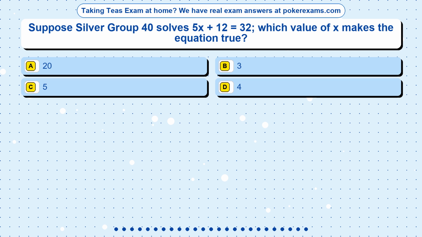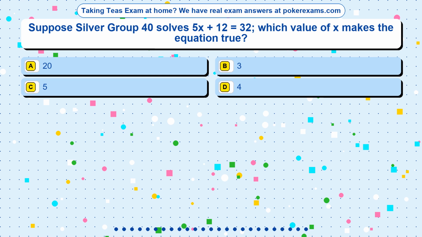Question 9. Suppose Silver Group 40 solves 5x plus 12 equals 32. Which value of x makes the equation true? Option A, 20. Option B, 3. Option C, 5. Option D, 4.